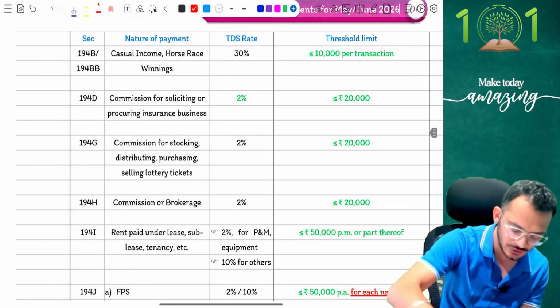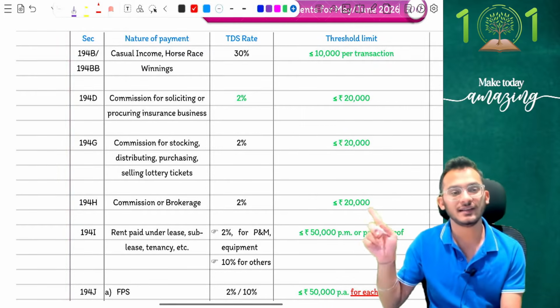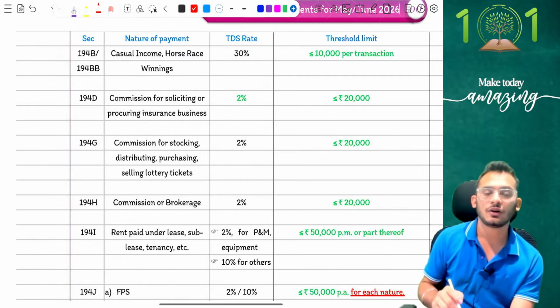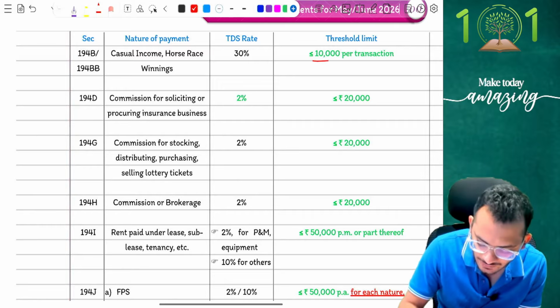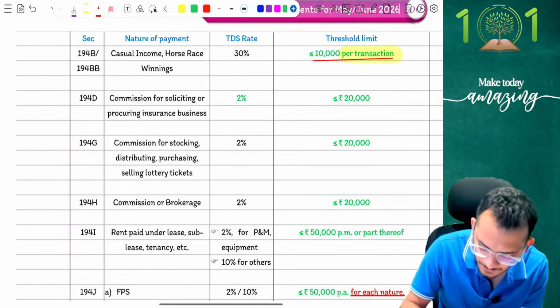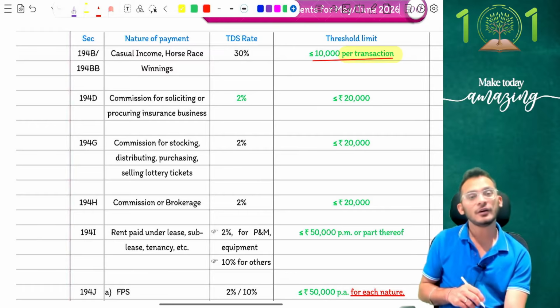Rule number 2, when it comes to 194B and BB, which is your casual incomes, for those who know, people, casual income was liable for TDS at the rate of 30%. Current year transaction comes and clarifies that when you talk about casual incomes, it is no more 10,000 rupees per annum, it is 10,000 rupees per transaction, which means every casual income that you're going to earn, and if the casual income is going to be less than 10,000 rupees, you're not going to be liable for TDS.